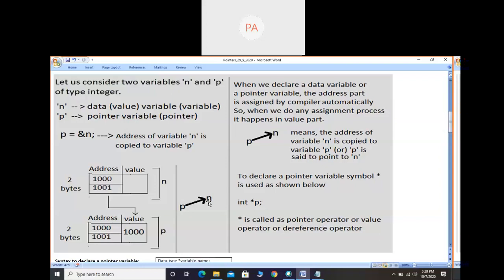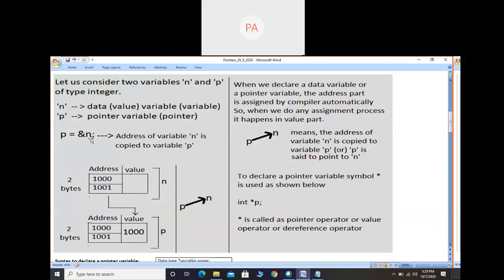See, generally in English, if I say pointer or pointing, we have to show some arrow mark, right? So if I show an arrow mark, we can say pointing. Here also, pointer means pointing. So pointing means I say p is pointing. Where is it pointing? To another variable. Here p is pointing to n.